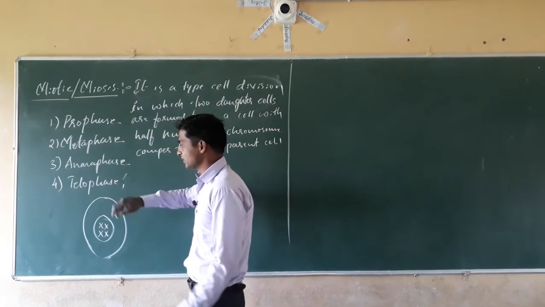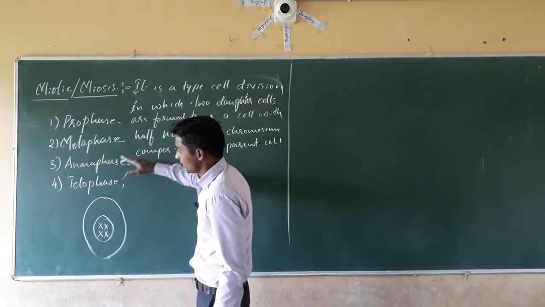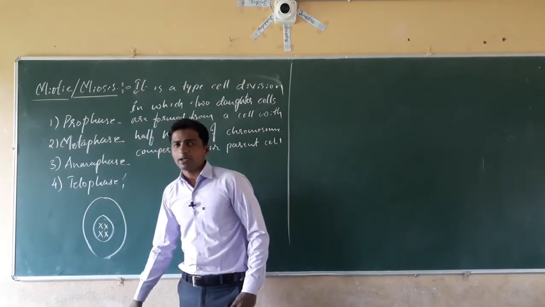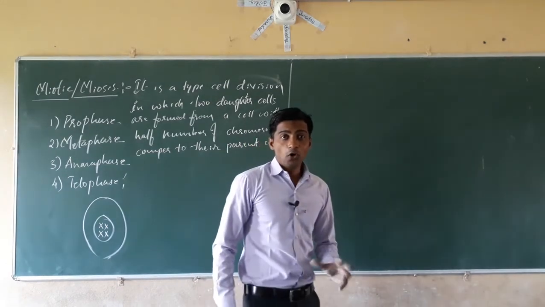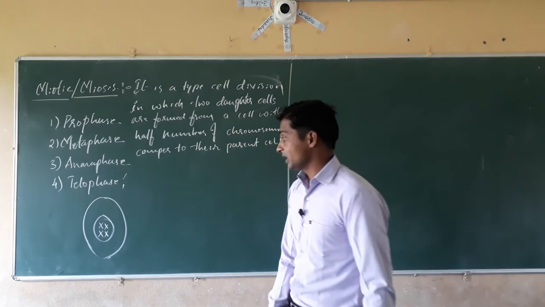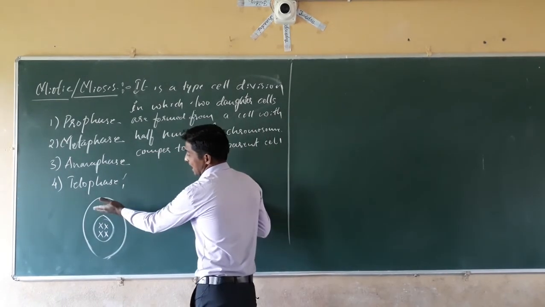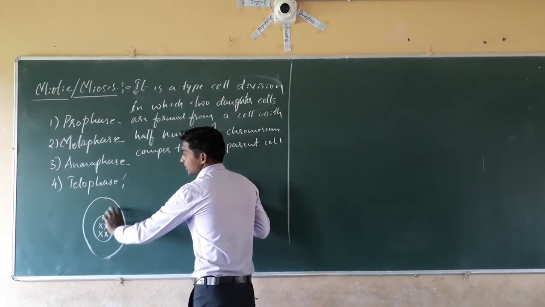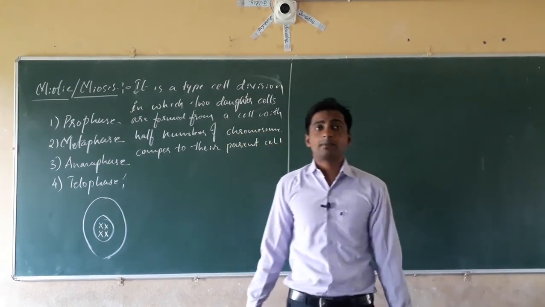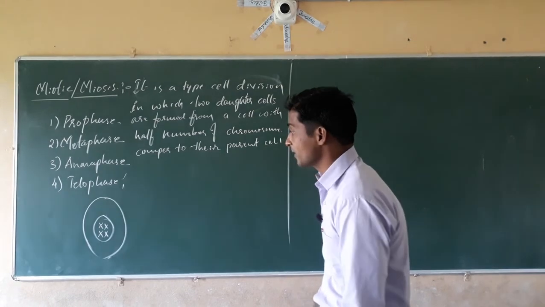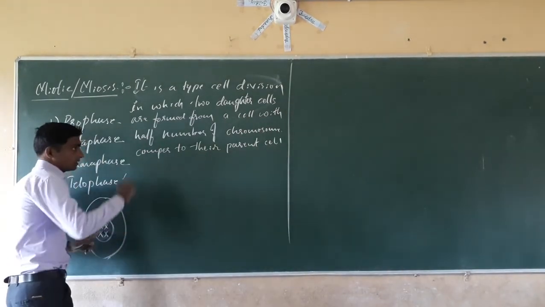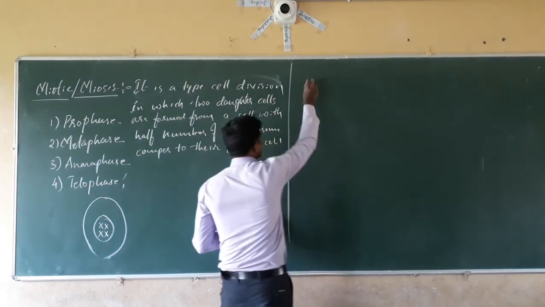The nuclear membrane starts to appear, and the chromosomal arms that moved upward and downward start uncoiling. In the same way that we studied in mitosis, that is going on here also. But what happens here? Here, in case of mitotic cell division,